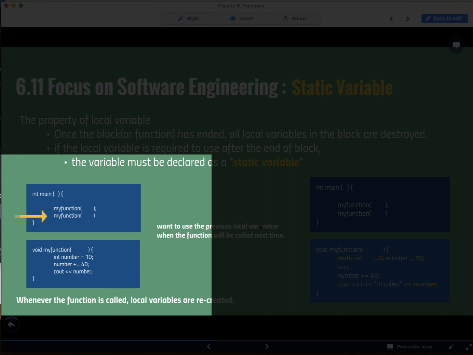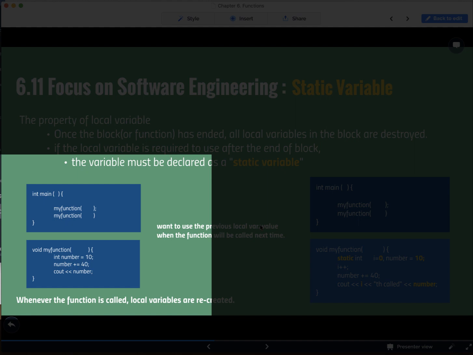At the second function call in the main, the my function is started again. The number variable is declared again and initialized 10 again. And then we add 40 to the number variable, and also the number has 50.